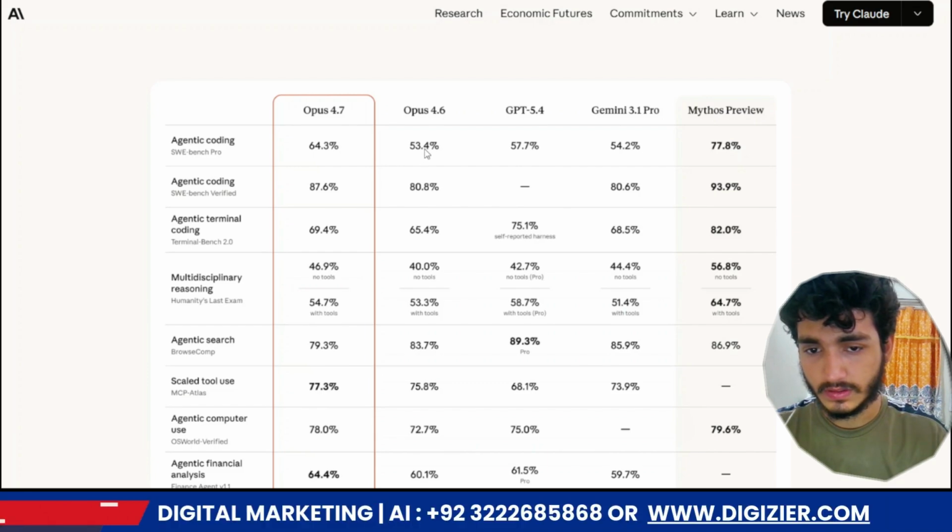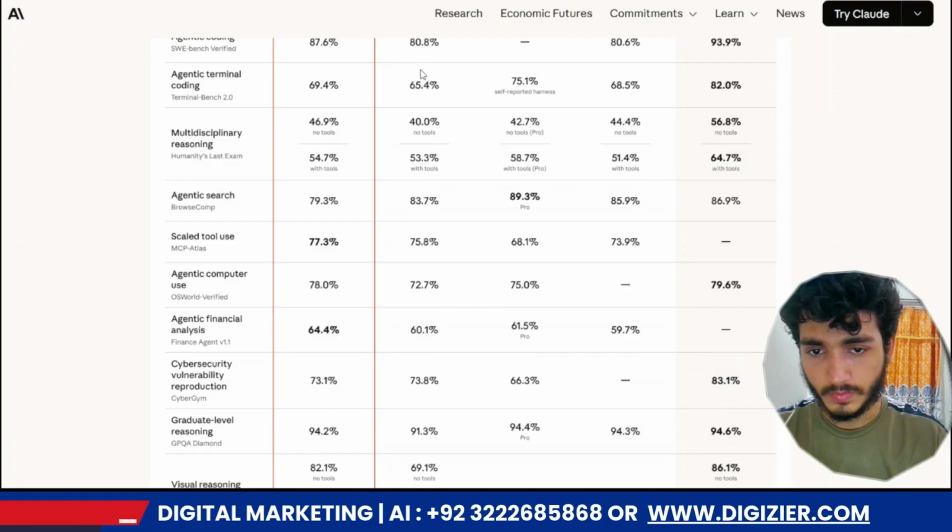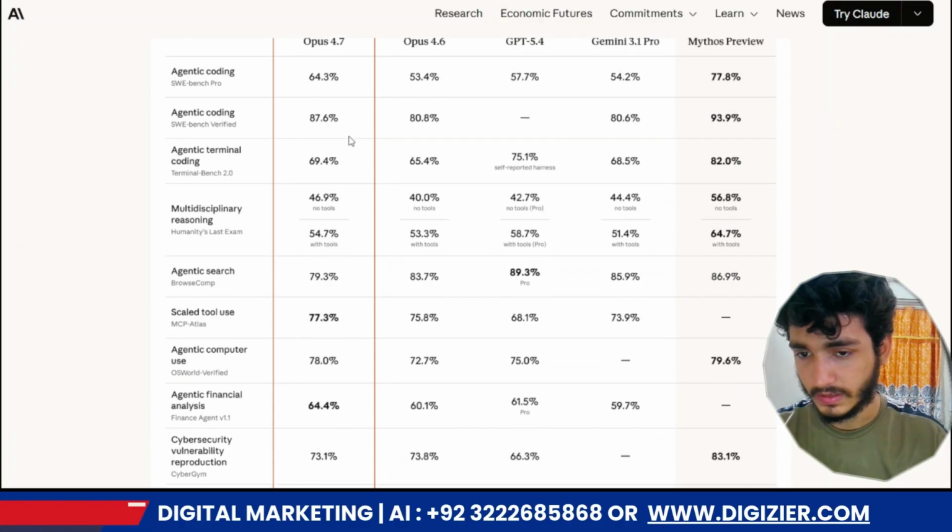You see 53 percent and 64 percent in agentic coding, SWE-bench Pro, SWE-bench Verified, and Terminal-Bench, agentic terminal, like 69 and 65. It's just some changes from Opus 4.6 to Opus 4.7.